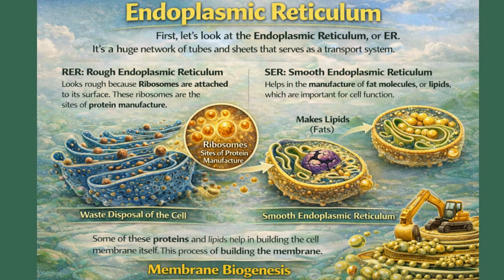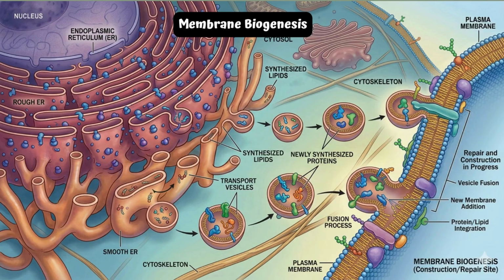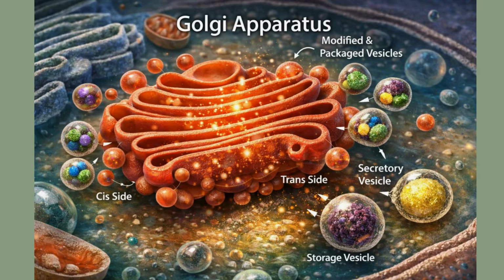2. Smooth endoplasmic reticulum. It helps in the manufacture of fat molecules or lipids, which are important for cell function. Some of these proteins and lipids help in building the cell membrane itself. This process of building the membrane is known as membrane biogenesis. The ER isn't just a factory, it's a construction crew that helps the cell grow and repair its own outer walls through membrane biogenesis.